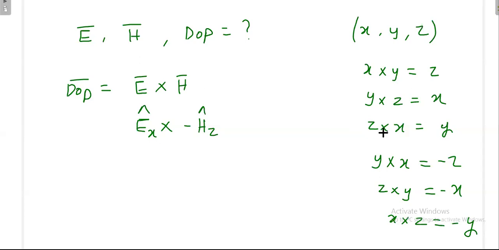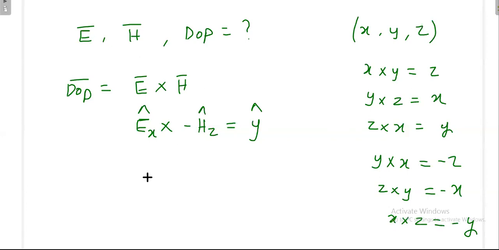First forget about the minus. If it is in x direction and z direction, you will get minus y direction, but already minus is there. So your direction of propagation will be the y cap direction. So whatever the combination that they give, you can easily find out.